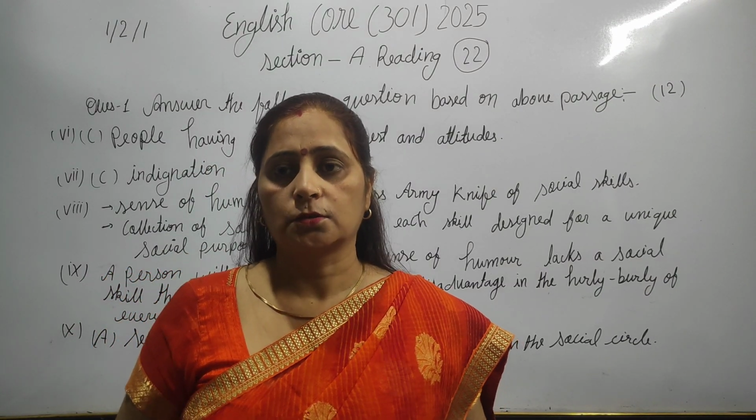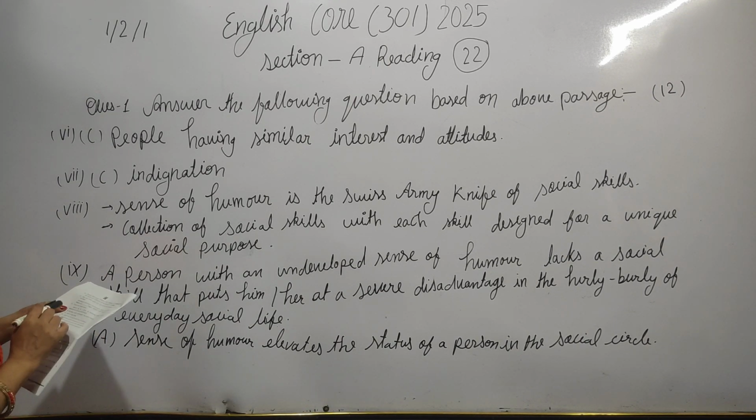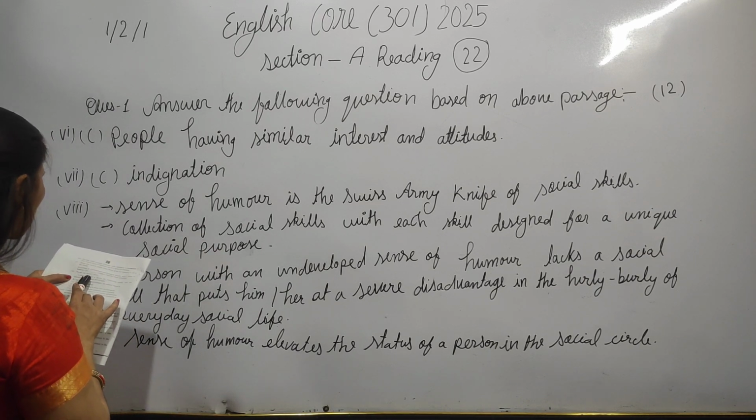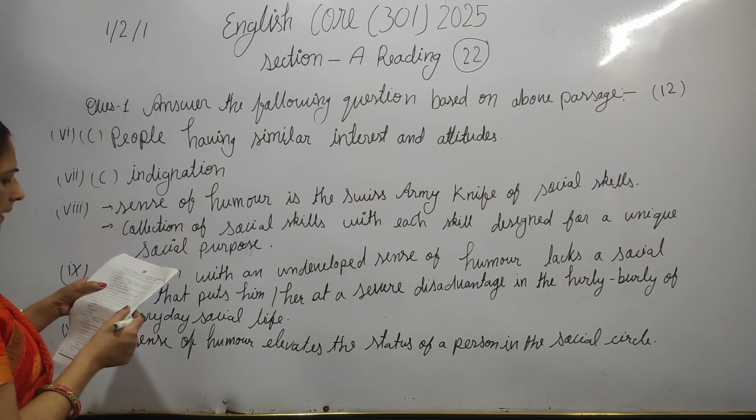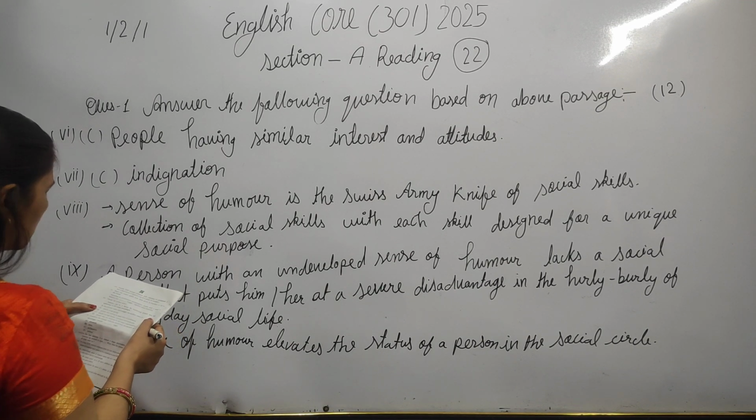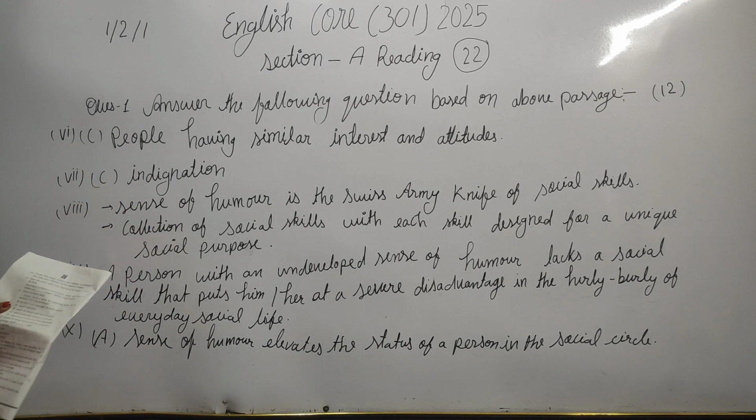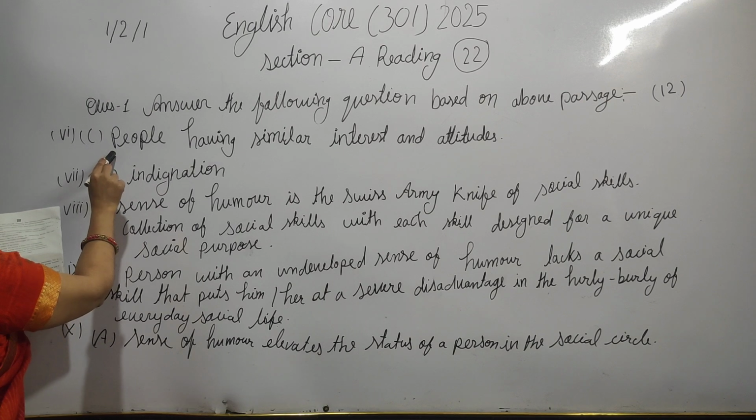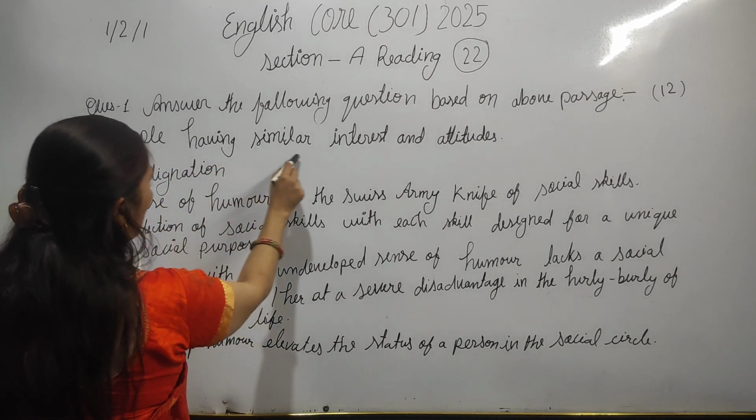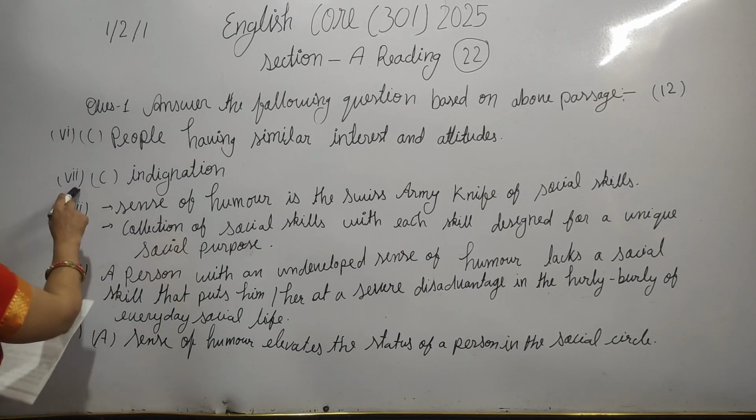Moving forward, just look towards the sixth question. The sixth question would be: choose the correct option. Humor can be a device for connecting people who are operating on the same wavelength. So here the C option would be correct, sixth question, C option: people having similar interests and attitudes. Now the C option. Again, look toward the sixth question.